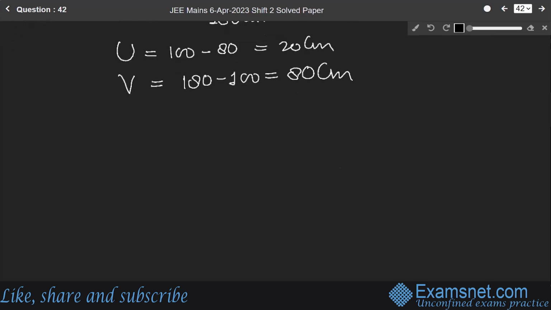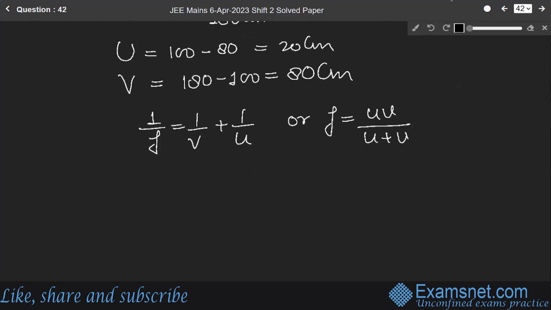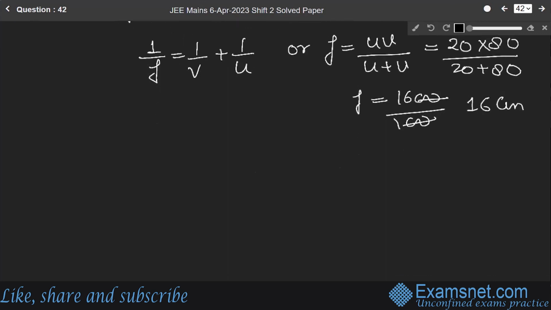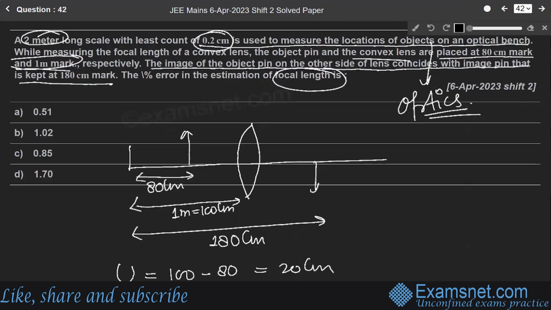Now, since we know the formula, 1 over F is equal to 1 over V minus 1 over U, or F will be equal to UV over U plus V. It will be equal to 20 into 80 over 20 plus 80. So F will be equal to 16 centimeter. Okay.